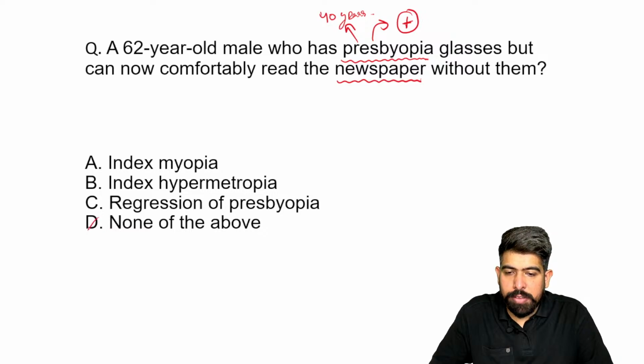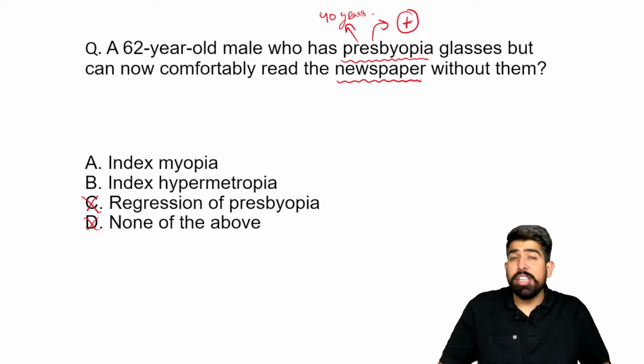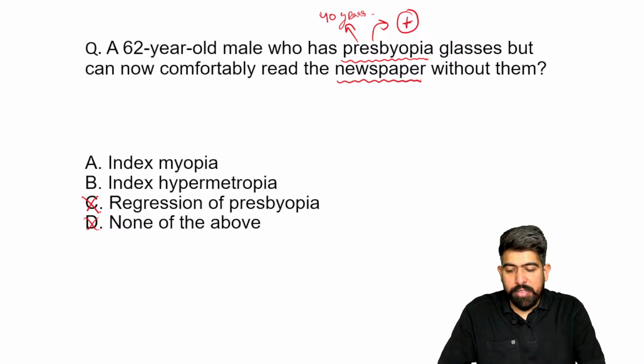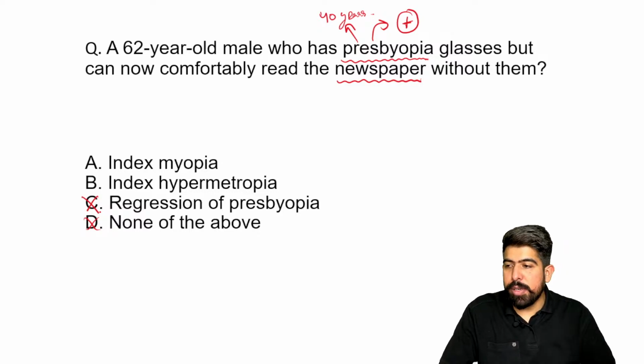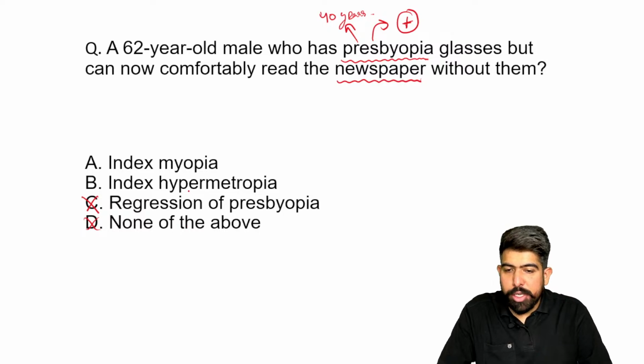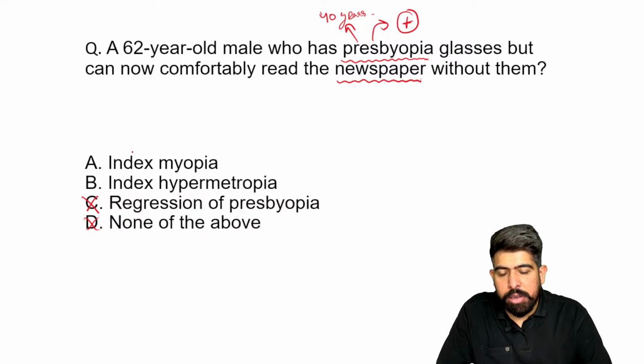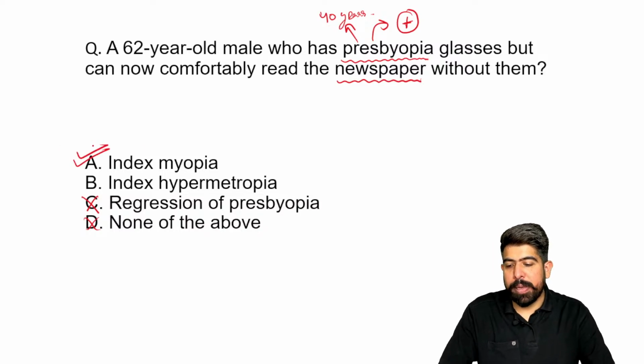First of all, I am clearing it for you: none of the above is not possible, and regression of presbyopia is also not possible. Can you understand? In the definition of presbyopia I told you that it is a physiological decrease in the amplitude, so regression of presbyopia is not possible. Only two options remain, index myopia and index hypermetropia. Very good, guys, you are all answering very well. It is index myopia.